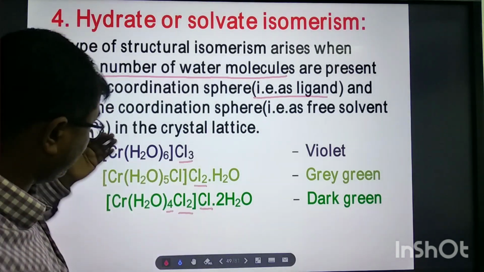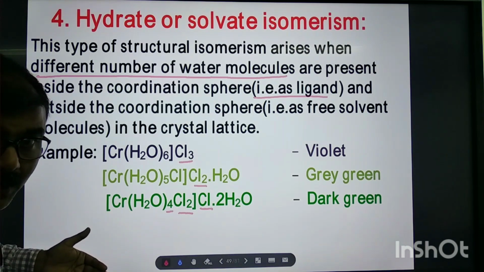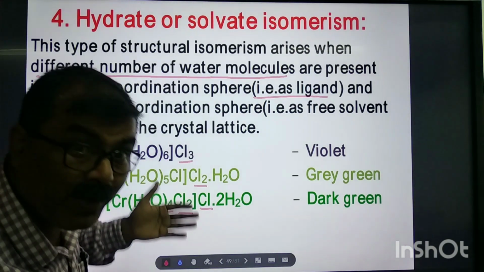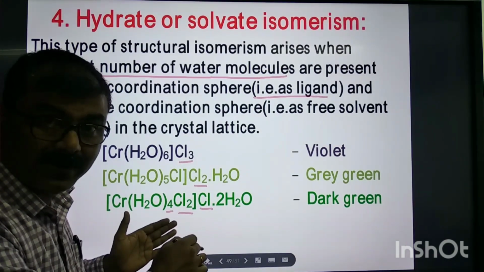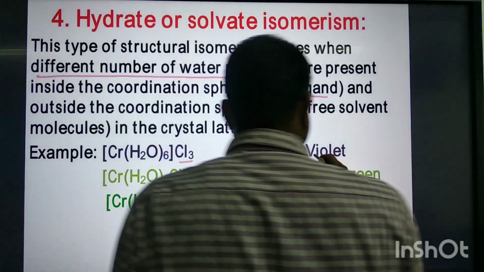So the same molecular formula. We have taken 3 different compounds. They have the same molecular formula, but their connectivity is different. The linkage is different.